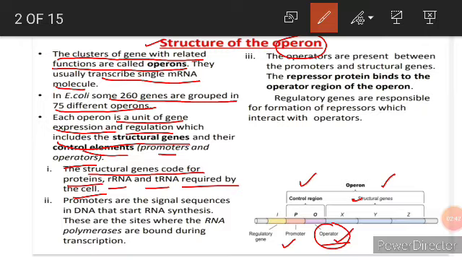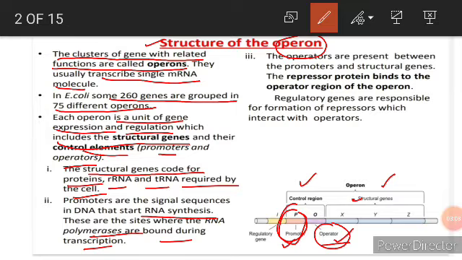The promoters are the signal sequence in DNA that starts RNA synthesis. So this is the promoter, the signal sequence from where RNA synthesis will start. These are the sites where RNA polymerase binds during transcription. So at this site only, RNA polymerase is going to bind during transcription.